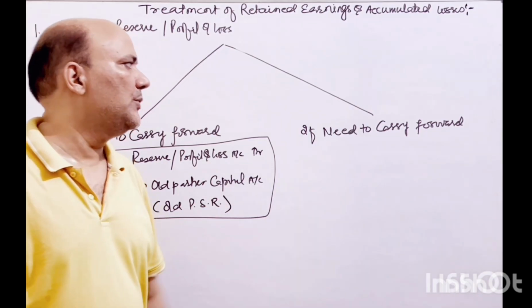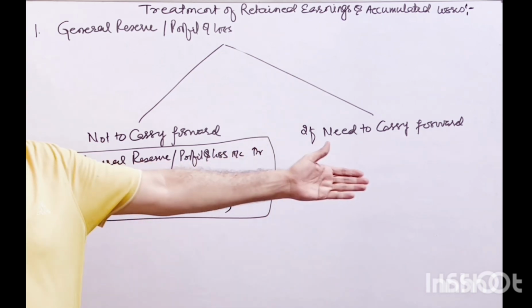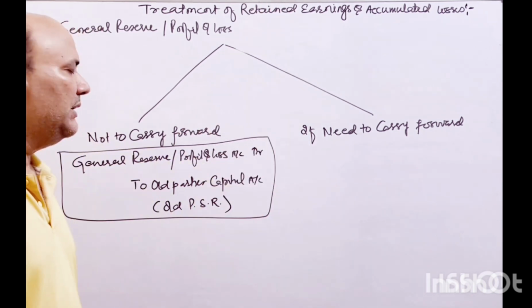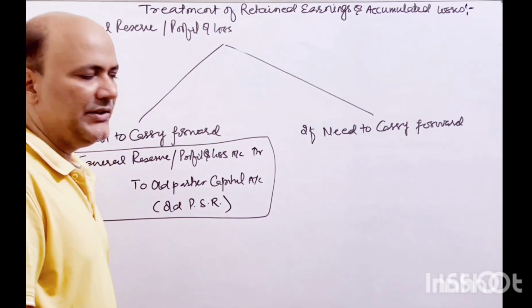If they don't want to distribute the general reserve or profit, they want to carry it forward, then obviously we have to take the adjustment entry.